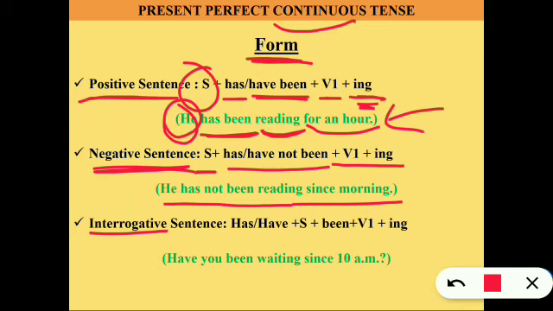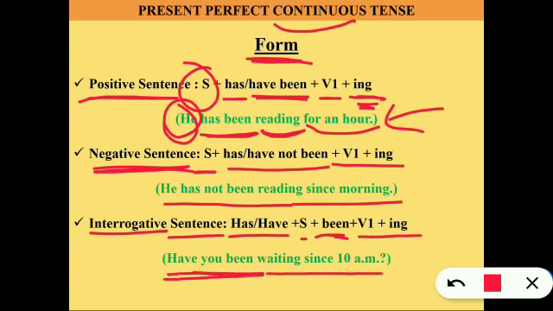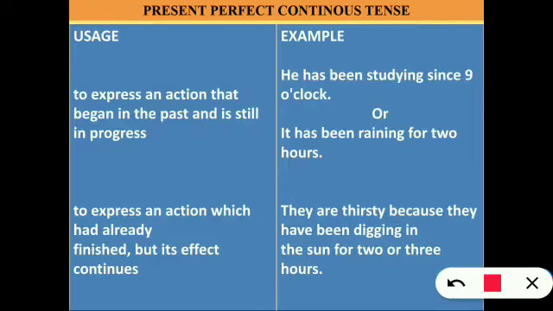Let's move to the interrogative sentence. Has, have plus subject, been, and then verb with ing form. Let's see the example: Have you been waiting since 10 a.m.? Have you, subject is you, been waiting since 10 a.m. So this is a typical example of present perfect continuous tense. Let's see the uses and examples. To express an action that began in the past and is still in progress. Example: he has been studying since 9 o'clock. It has been raining for 2 hours.